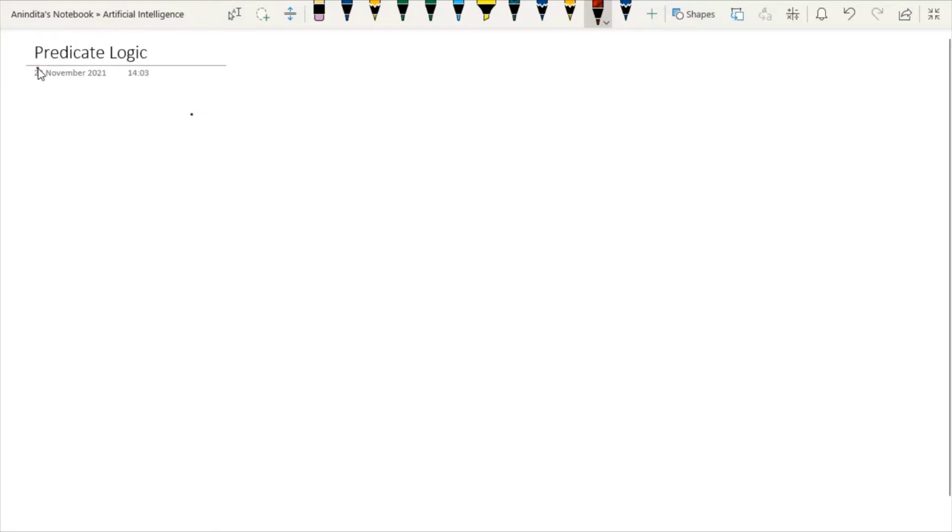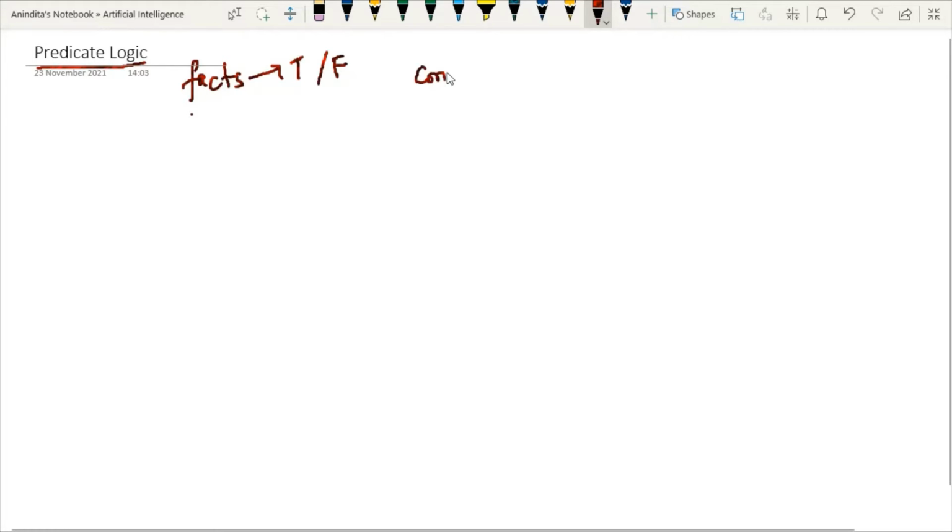Today we are going to discuss predicate logic. We have already discussed propositional logic. In the topic of propositional logic, we have seen how to represent systems using propositional logic. But unfortunately, in propositional logic, we can only represent facts which are either true or false. This thing you have to keep in mind. So propositional logic is not sufficient to represent complex sentences.